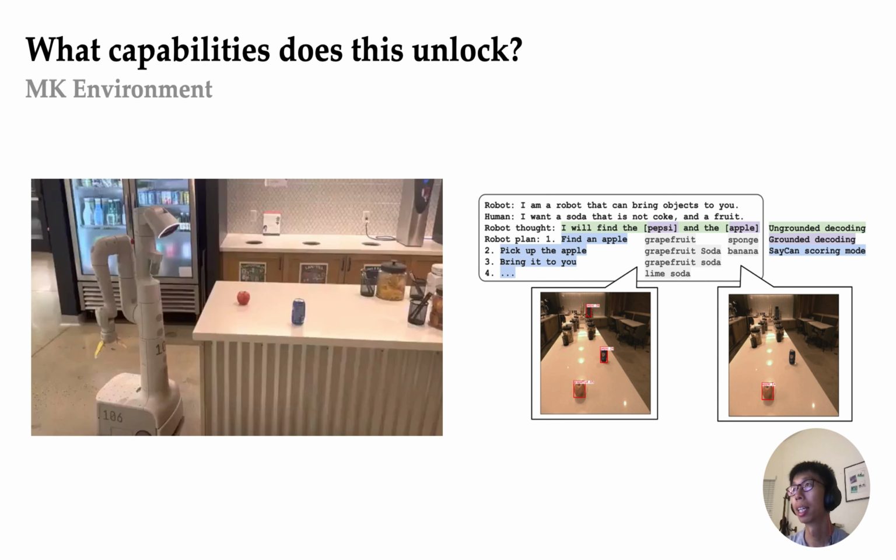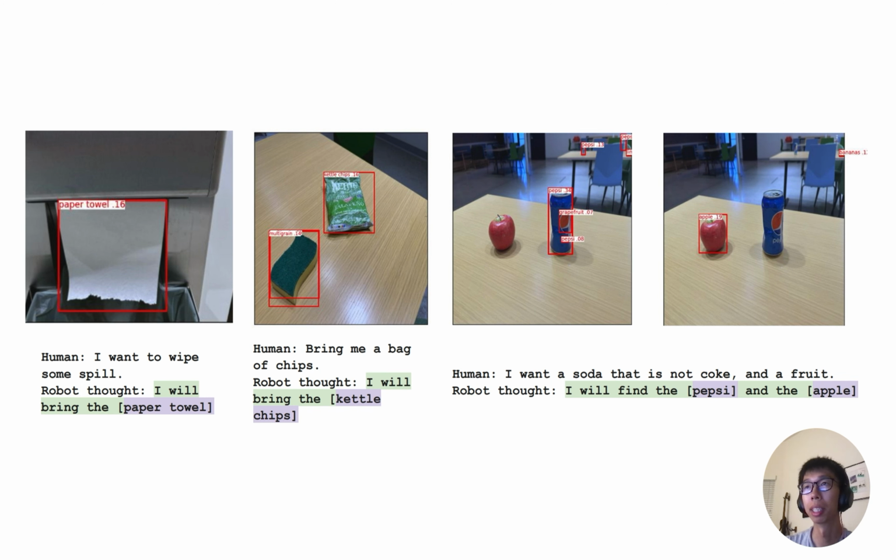In this case, the human wants a soda that is not Coke and a fruit. There are many sodas that are not a Coke and many possible fruits, but the robot can only see a Pepsi and an apple. So it decodes, I will find a Pepsi and an apple and then bring it to you. So it generates grounded decoding. Similarly, it can also work for other cases. Just like the first example, I want to wipe some spill, and the robot says, I will bring the paper towel because that is what is in the scene.